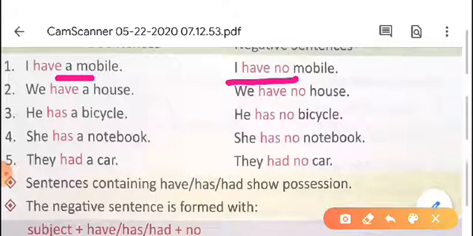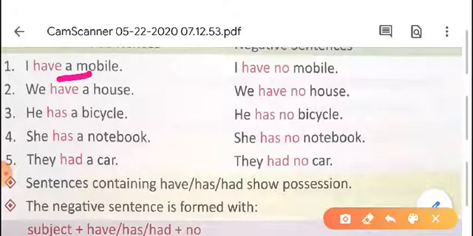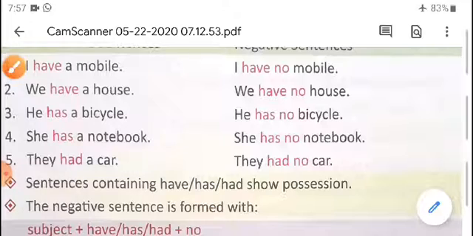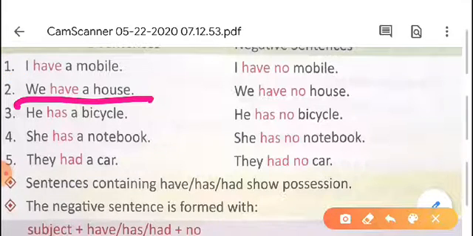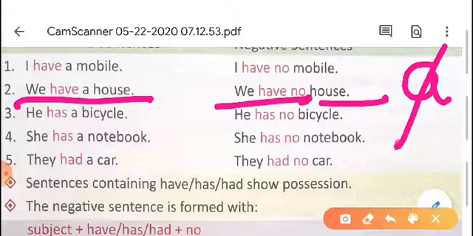After writing no, don't write a. That is wrong. We have a house. So here also, after writing no: we have no house. After writing no, don't write a.